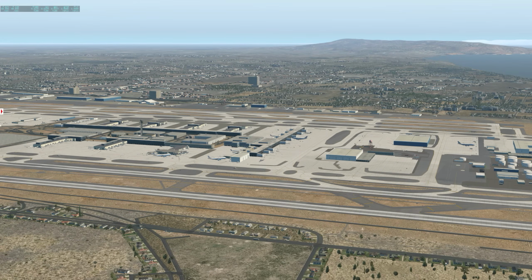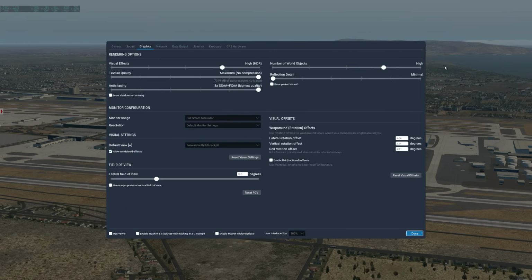The next test that we're going to do is the number of world objects settings test. And if you're coming from X-Plane 10, you will notice that Laminar Research has made some changes in terms of the graphics settings. In X-Plane 10, we used to have 4 sliders to set the scene: the trees slider, number of world objects, the number of roads, and traffic, meaning the cars and trucks on the street.